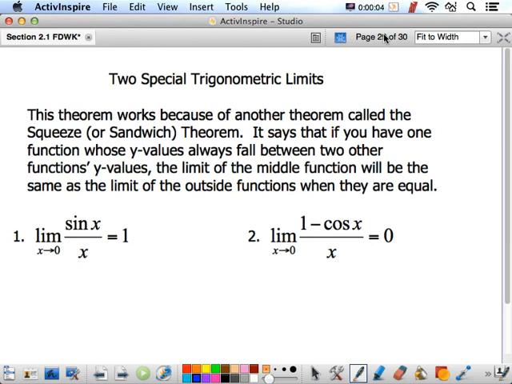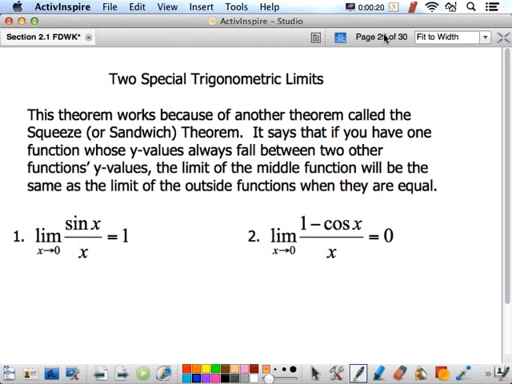To finish up our study of algebraic limits, we're going to look at two special trig limits. They are the limit as x approaches 0 of sine x over x and the limit as x approaches 0 of 1 minus cosine x over x. Both of those yield 0 over 0 if you just substitute the 0 in.